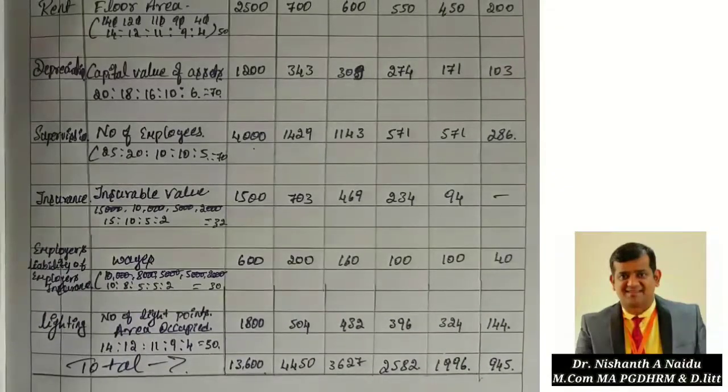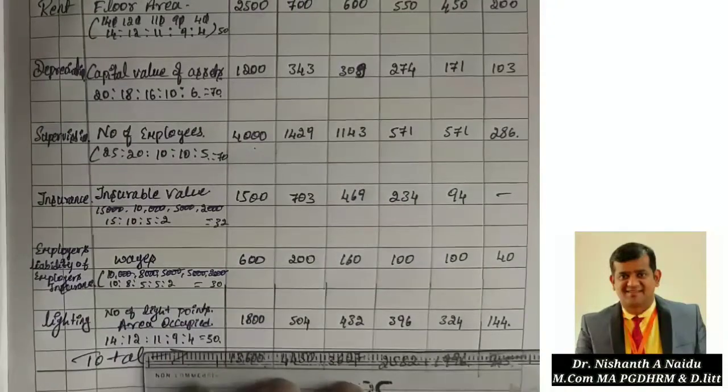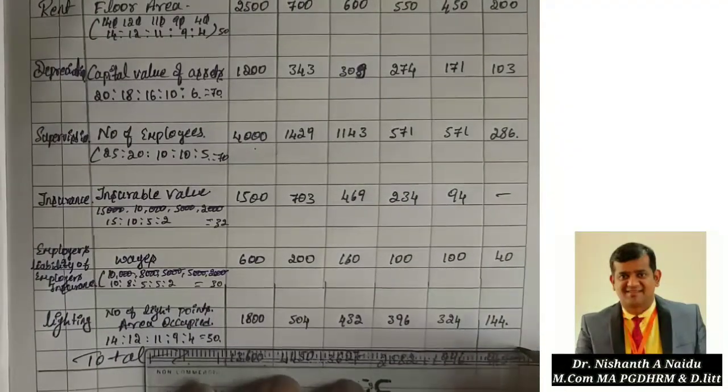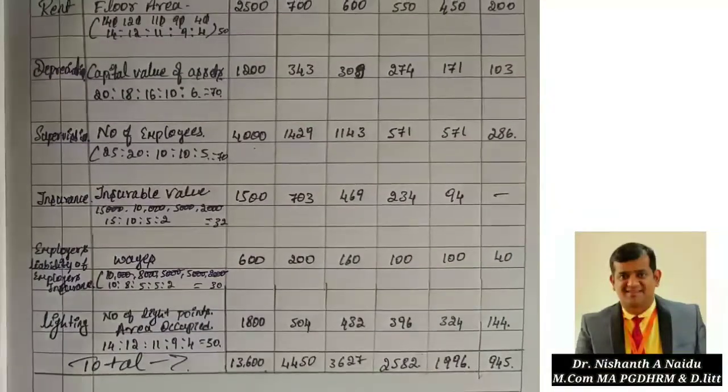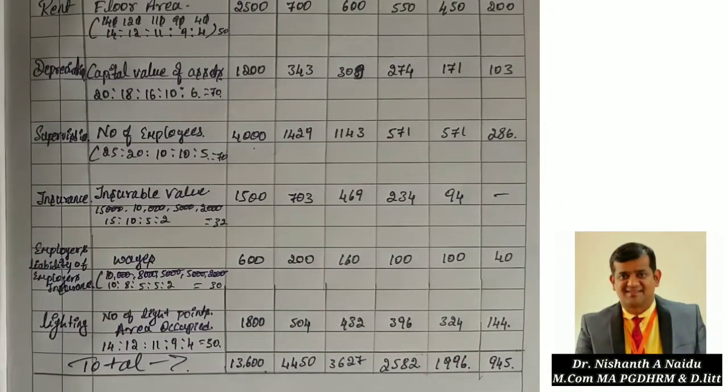So my problem, whatever I have done, is correct. So it is accurately distributed. This is what we call an overage problem. Okay, overage problem.